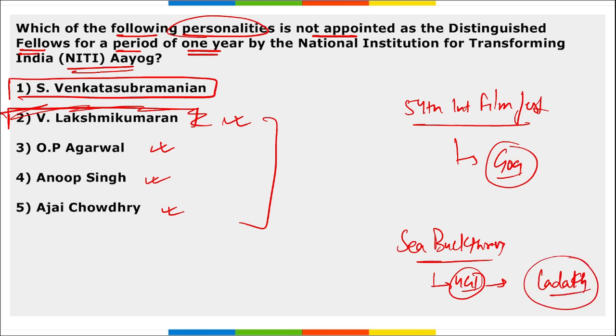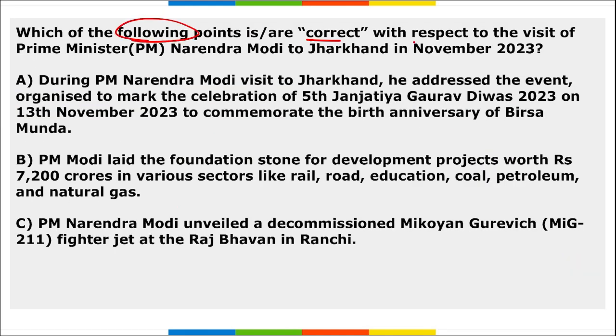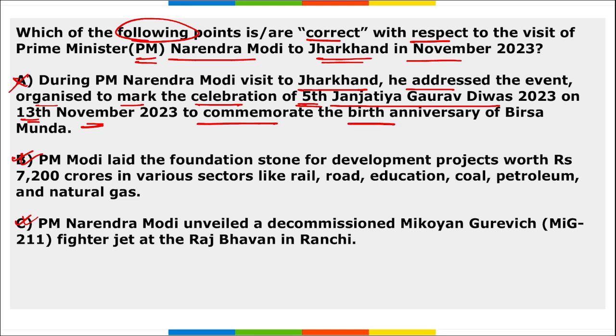Sea Buckthorn. Next, which of the following points are correct with respect to the visit of PM Narendra Modi to Jharkhand in November 2023? If we look at the options A, B, C, remember options B and C are correct. A is wrong. A is saying that during the visit of Prime Minister Narendra Modi to Jharkhand, he addressed the event organized to mark the celebration of 5th Janjatiya Gaurav Divas on 13th of November to commemorate the birth anniversary of Birsa Munda. So remember, this was not the 5th Janjatiya Gaurav Divas, it was actually the 3rd Janjatiya Gaurav Divas that was observed on 13th of November 2023.